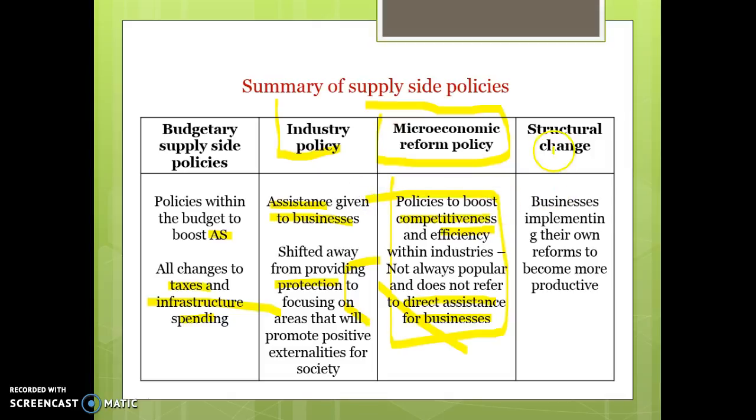And the last one is structural change, which is all about businesses implementing their own reforms to become more productive. So this one is not a supply-side policy. It doesn't involve the government. It's just the businesses acting in their own accord. The first one is about policies to boost efficiency. This one's about providing assistance. And these ones are about what we've been talking about for the last couple of weeks in relation to what we can do through the budget.